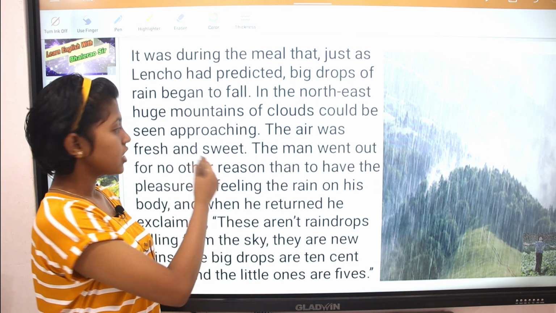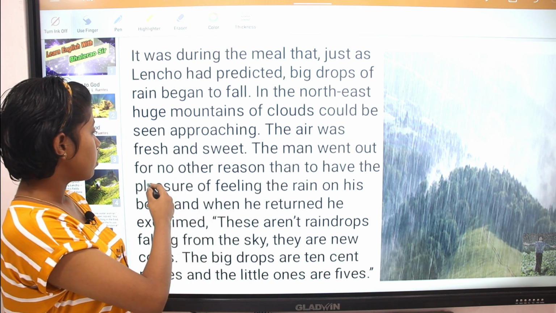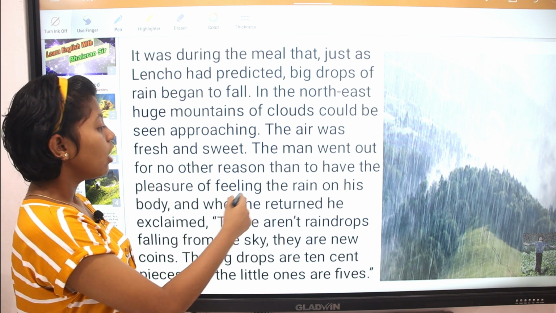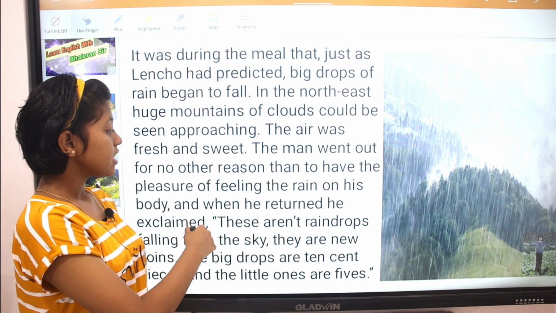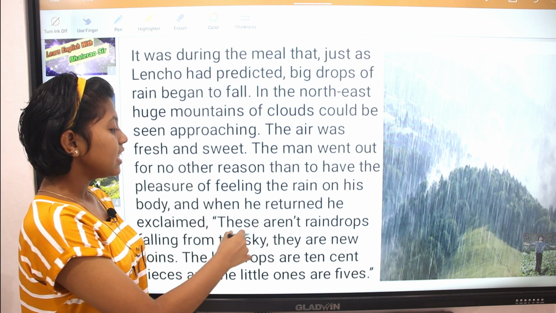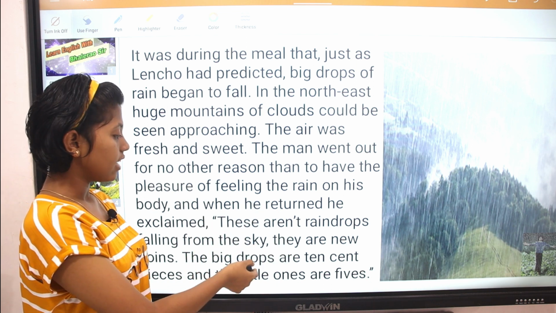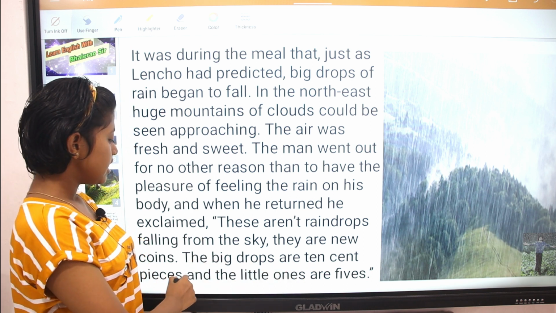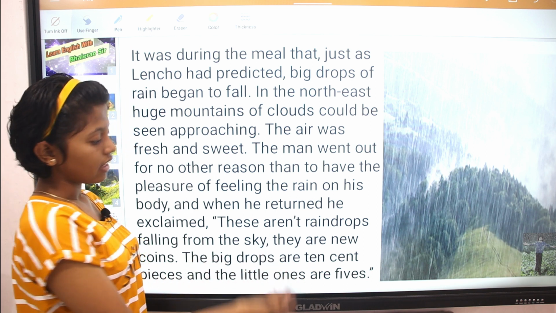The air was fresh and sweet. The man went out for no other reason than to have the pleasure of feeling the rain on his body, and when he returned, he exclaimed, "These aren't raindrops falling from the sky. They are new coins. The big drops are 10 cents pieces and the little ones are 5."